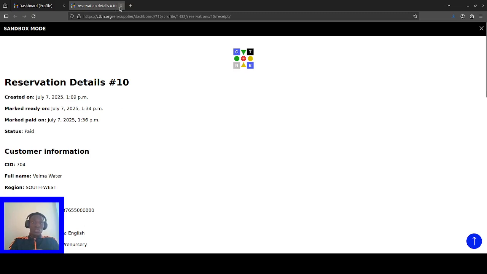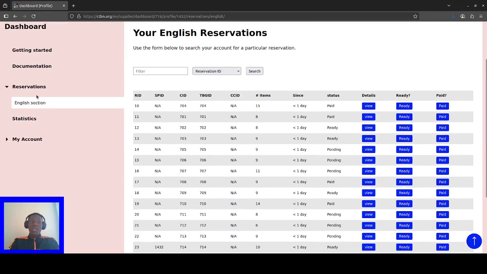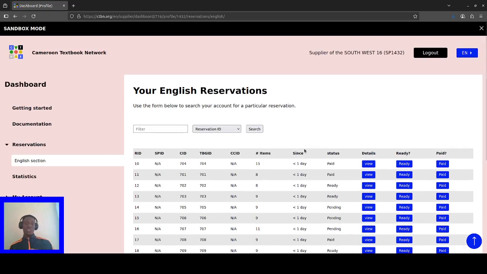Everybody can see. You just need to go to reservations. Whether you are a customer or a supplier, you go to your reservations page, and then under details, you click view, and you will see all the information. So that's it about reservations.